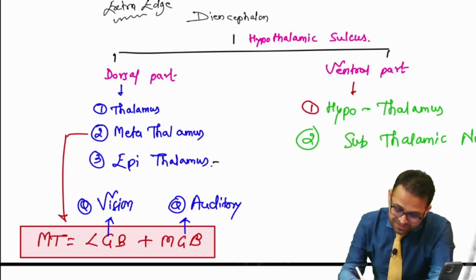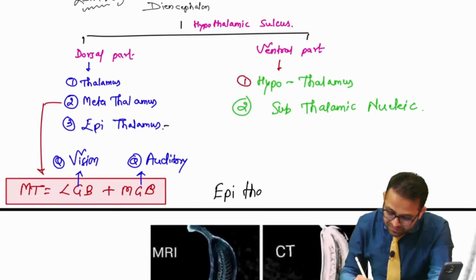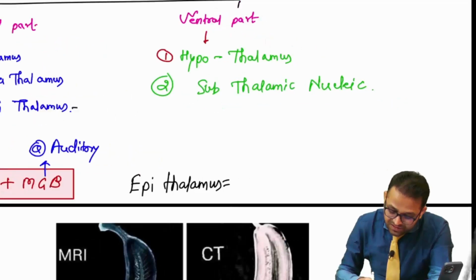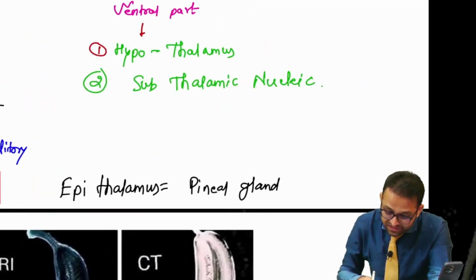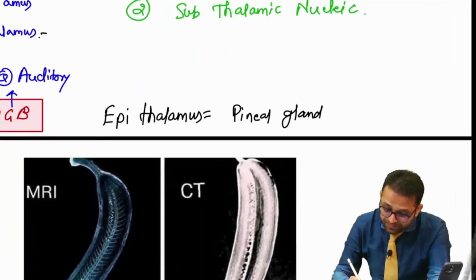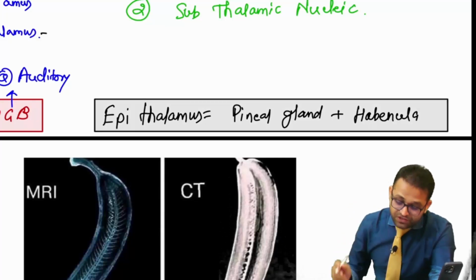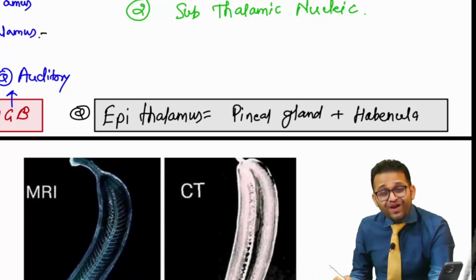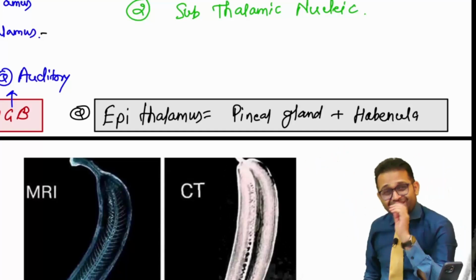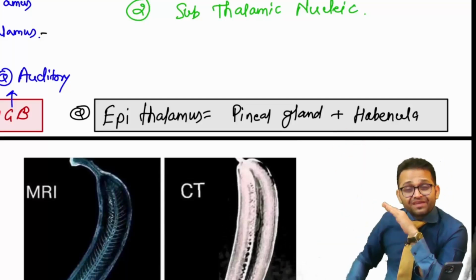Yes, you must know this epithalamus. This epithalamus is nothing. I am writing here the epithalamus is equal to our pineal gland, which is considered as the third eye of Lord Shiva, plus, yes, habenula. So this is another important equation for all of you. So remember these points. These are very important facts for your INI-CET NEET PG exam. We will talk about this third eye of Lord Shiva, pineal gland, and the habenula in a different session.